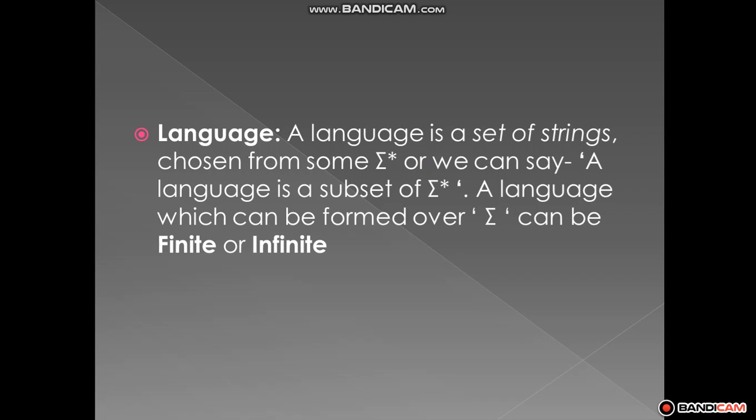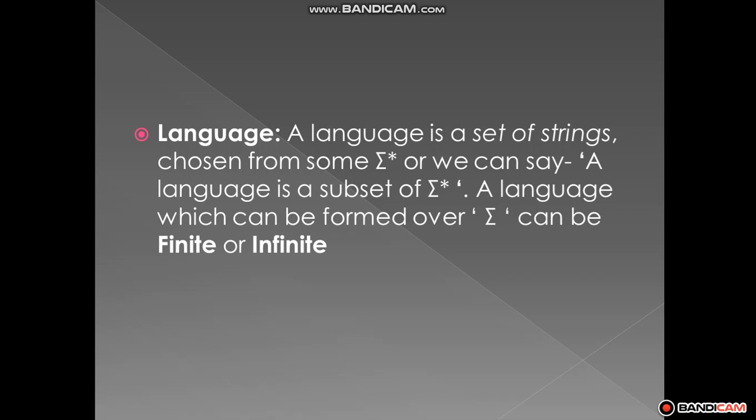For example, we are given sigma is equal to, and it includes epsilon also. The epsilon is nothing but a null string or empty string. It can represent the empty string also. So like sigma is equal to 0 0 0 1 1. So that is a language, and this language is formed by appropriate strings and formed by alphabets also.